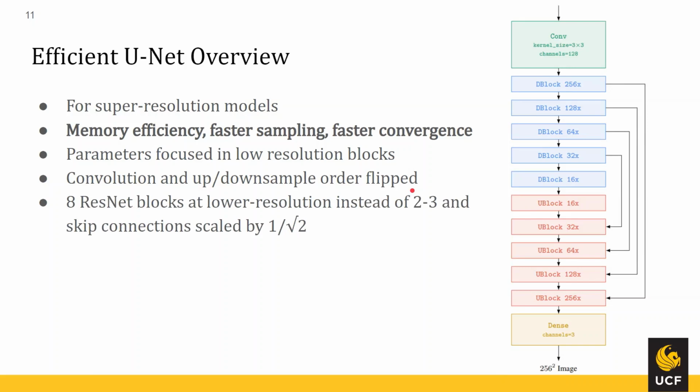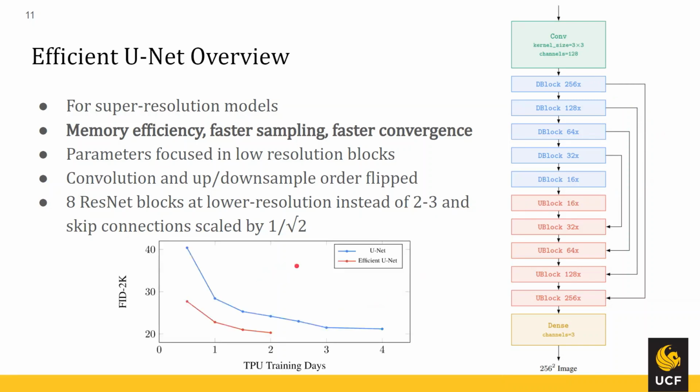And then lastly, for convergence, they realized that the lower resolution blocks didn't actually have enough ResNet blocks or layers in them. So instead of having 2 to 3, they actually upped it to 8. And in addition, they scaled all of the skip connections, which we are familiar with are these, by 1/√2. And that's actually an increase in length. And this, as I said, resulted in a much faster convergence. So we can see with this graph here, they're getting the same, or actually a better FID score in half the number of training days for their new efficient U-Net compared to the original U-Net.